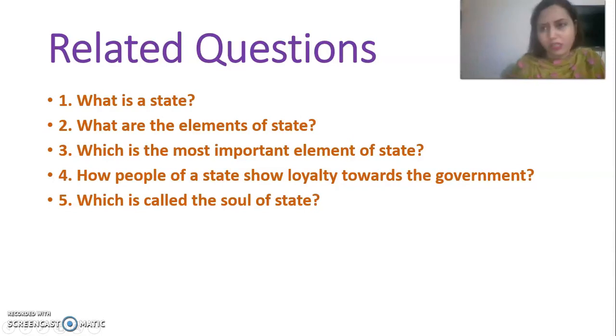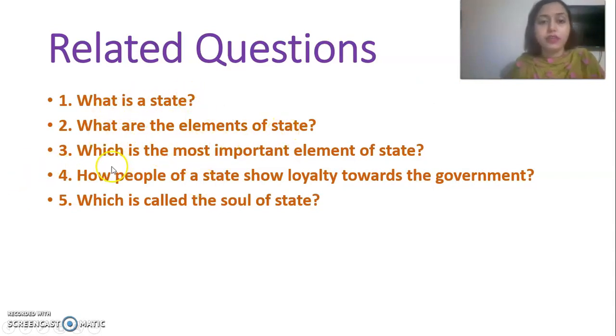I'll ask you some questions. This is very easy. What is a state? A state is an organization which must have what? Some definite elements. And what are these? Let's see the next question. What are the elements of a state? Yes, the elements are, yes, tell me, population, territory, government, and yes, sovereignty. So for making a state, you must have these elements.